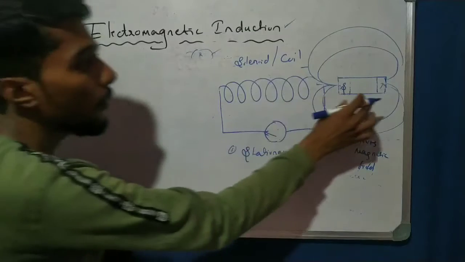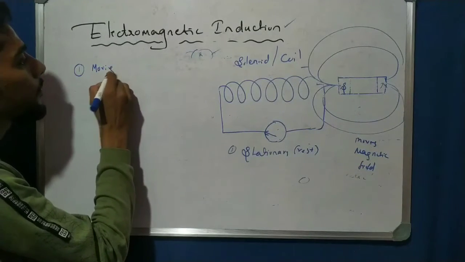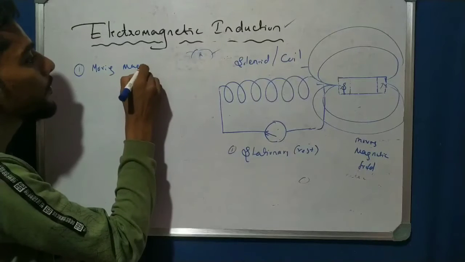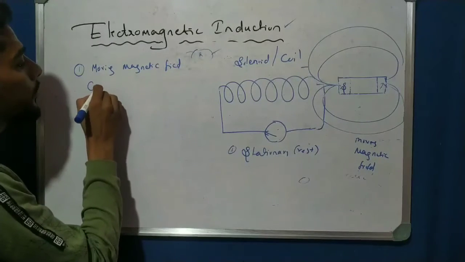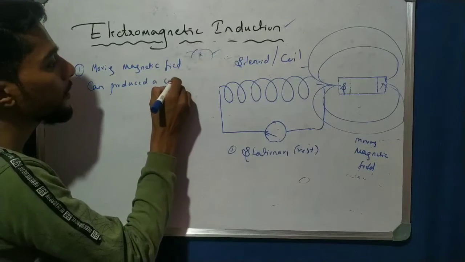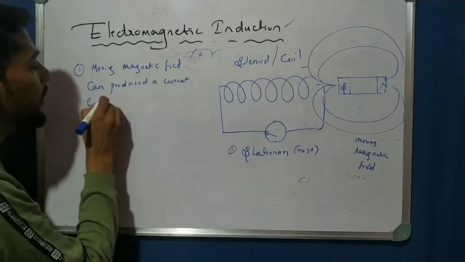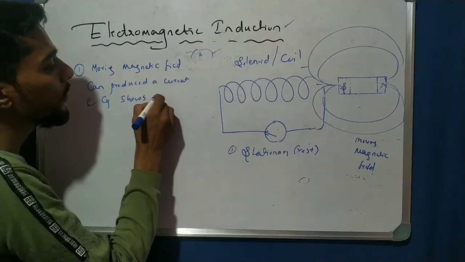First case, moving magnet. A moving magnetic field can produce a current, and G shows deflection. The galvanometer shows deflection.